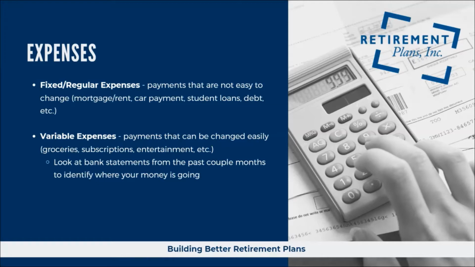Secondly, would be variable expenses. These are payments that we can control pretty easily. Things such as groceries or subscriptions to magazines, a membership at the gym, the number of times we eat out during the month. Those are all expenses within our control of how much we spend on each. So to find these expenses, both fixed and variable, we'll want to take a look at bank statements from our past couple of months to identify where our money is going.